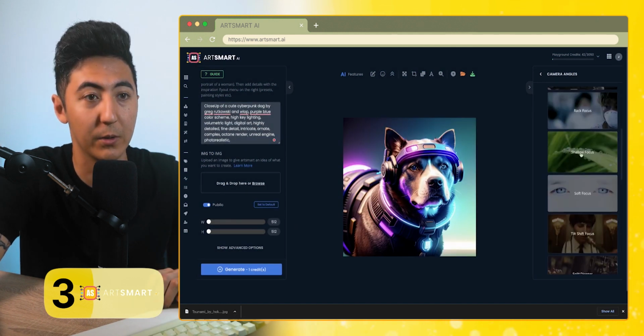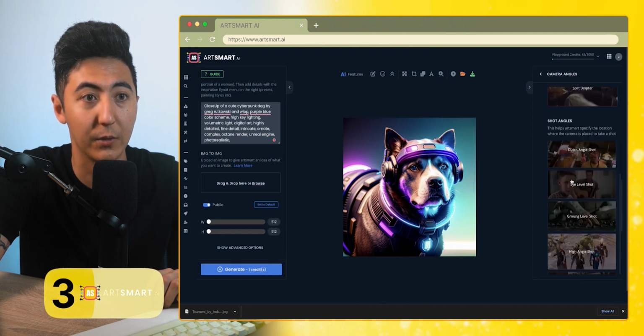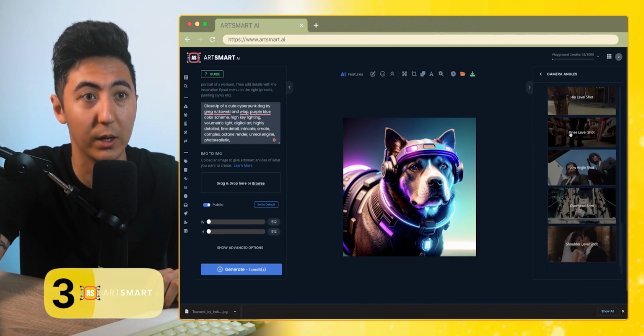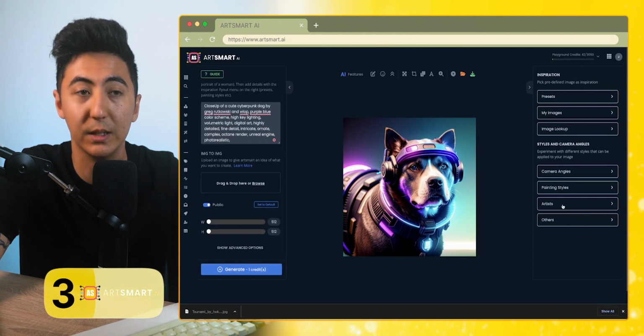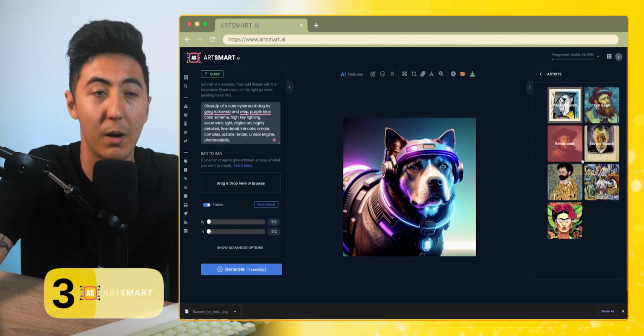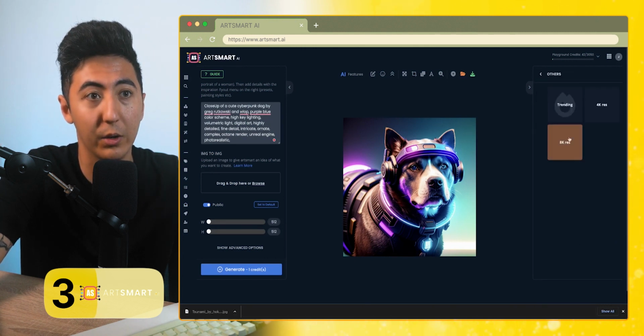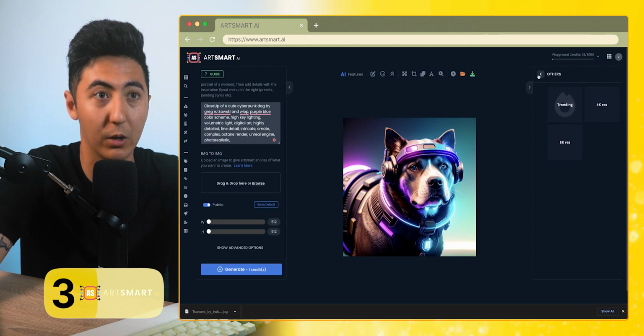You can also see some other camera shots that you could do, such as rack focus, soft focus, different shot angles. You can get really creative here with these different prompts to get the perfect image that you're looking for. You also have artists. So if you wanted to model a specific type of artist, these are available. Painting styles, and then other is just some other keywords that they are going to be throwing in here.